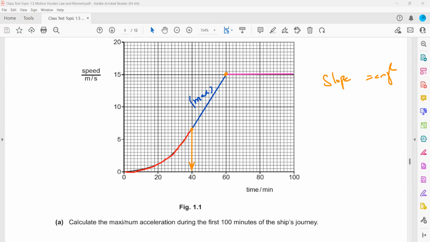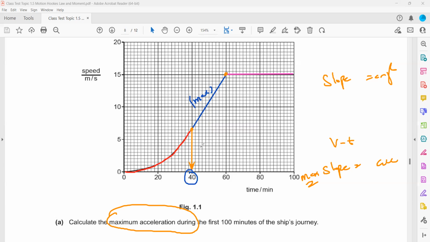The question asks for the maximum acceleration. For a velocity-time graph, the slope represents acceleration. If we need the maximum acceleration, we need the region of the graph with the maximum slope, or the greater angle with the x-axis. So which region has the greater angle with the x-axis? When you work it out, this region has a smaller angle, and here the angle is 0. The maximum angle is from 40 minutes to 60 minutes. That's why we are taking this part to calculate the maximum acceleration.